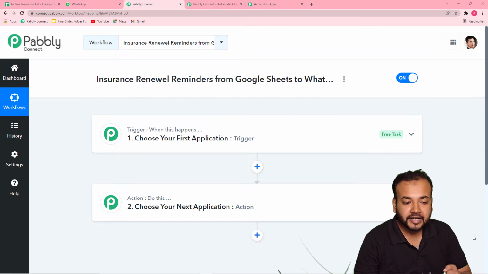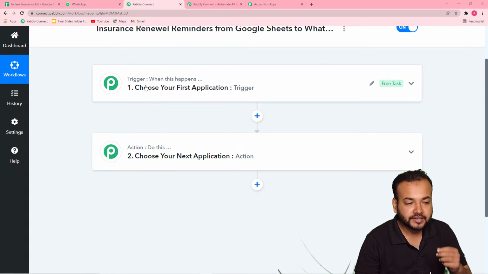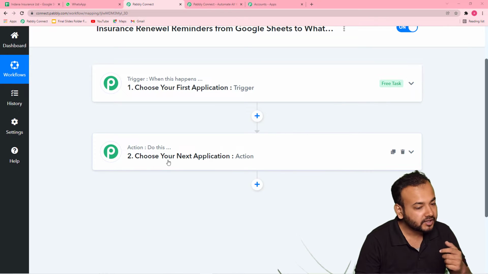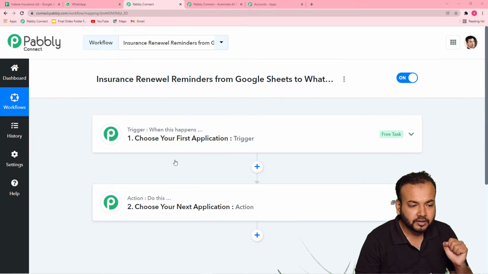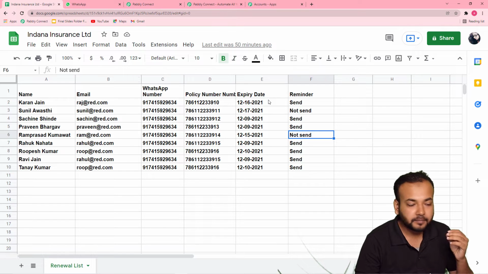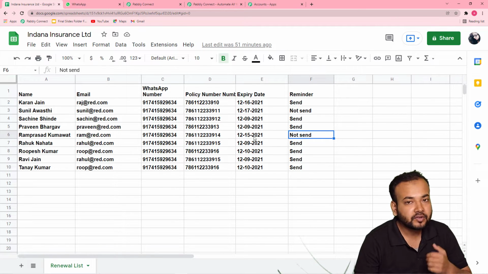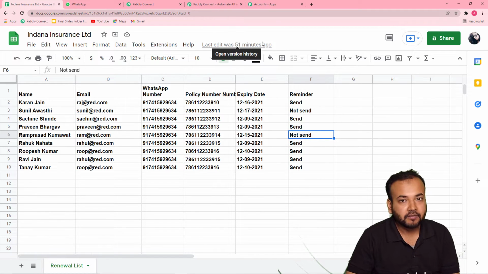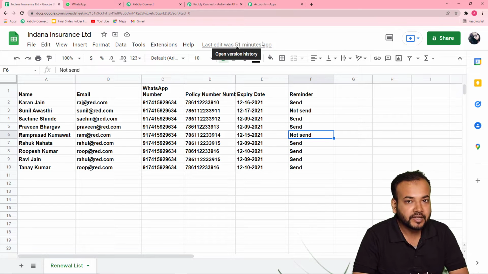So guys, as your workflow gets created like this, you will find these two things here, the trigger and the action. Pabbly Connect's automation works on these two things. The trigger says when this happens, the action says Pabbly Connect do this. In our use case, the trigger would be the expiry date of the policy of our clients. As this expiry date approaches, we want to send the reminder messages 7 days before the actual expiry date. So this will be a trigger. In the trigger, we are going to schedule our messages to be sent 7 days before the actual expiry date.